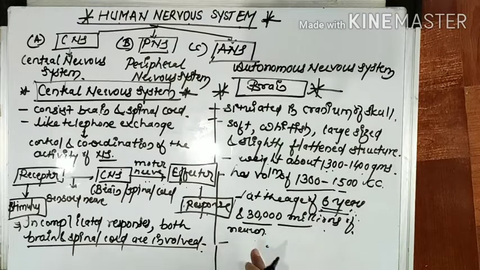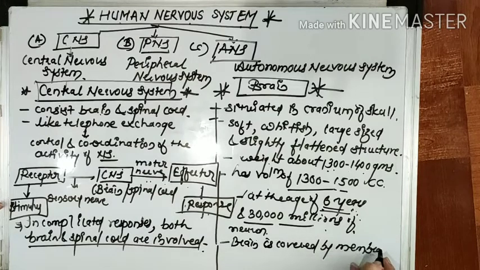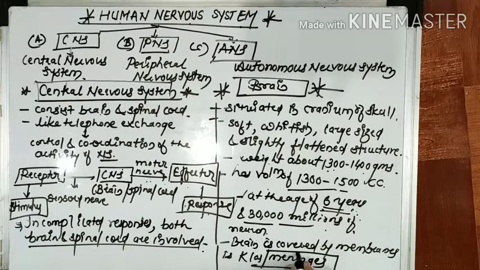Okay, so now this brain is covered by a membrane. That membrane is known as meninges. This is very important. You can see the covering of the brain. The membrane that covers the brain is known as meninges.